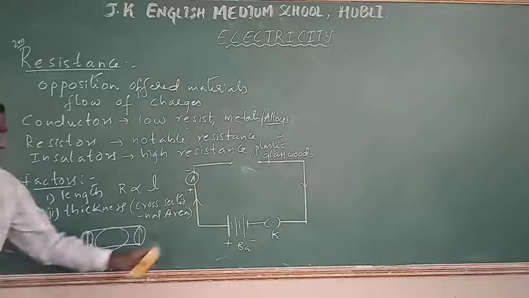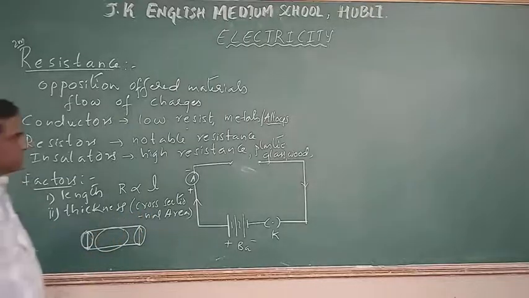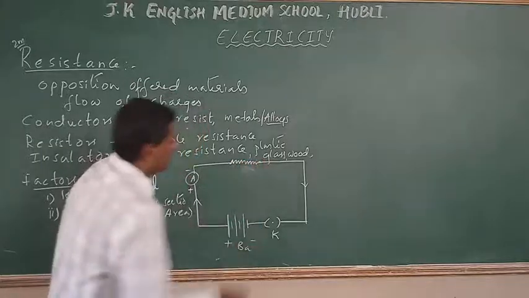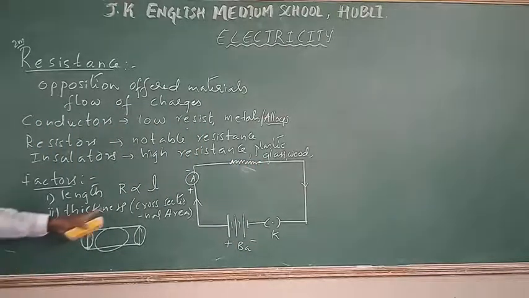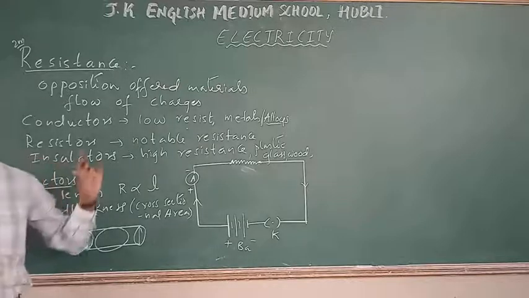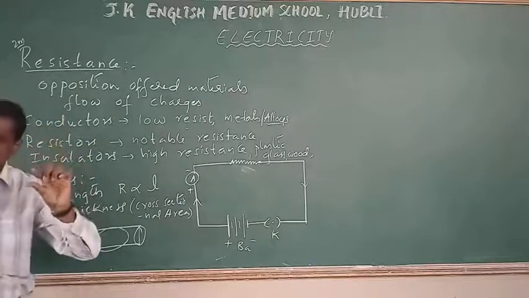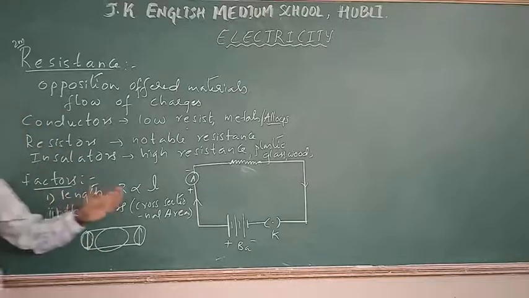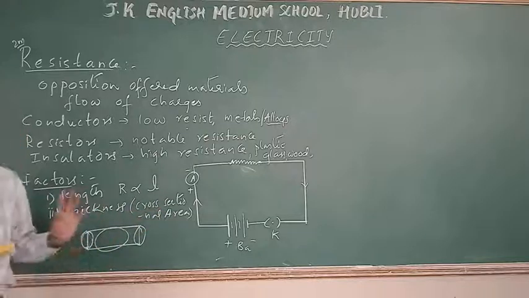So how does cross-sectional area matter? If I use a nichrome wire that is thicker, will the resistance increase or decrease? If I decrease the thickness of the wire, the resistance is going to increase. Why? Because the electrons will not have any place to move easily.